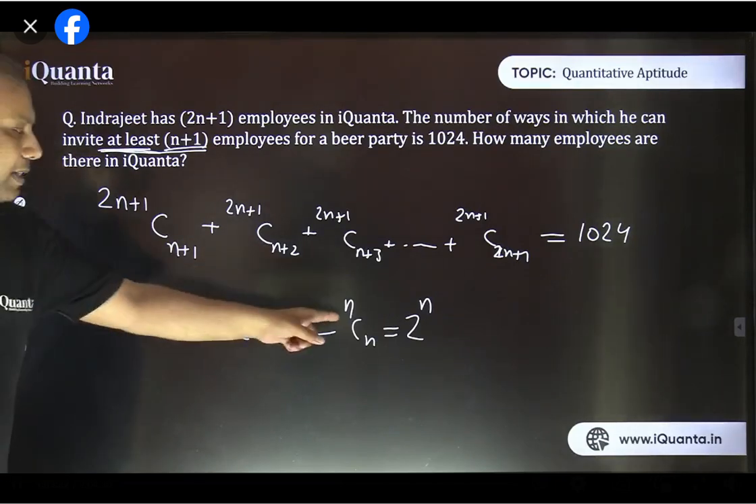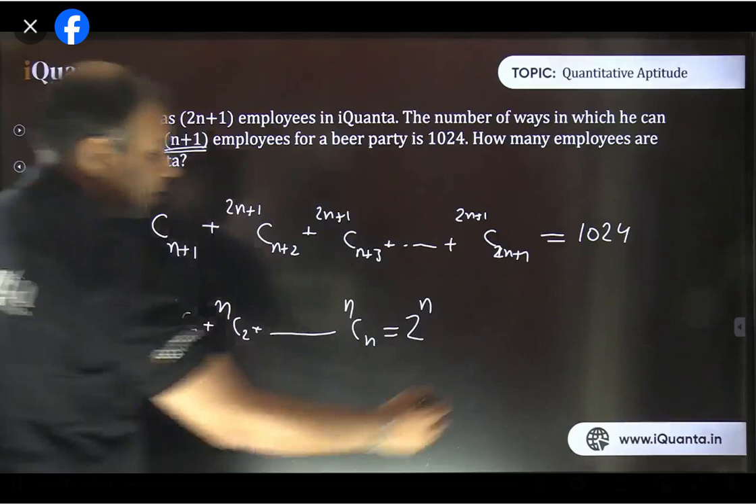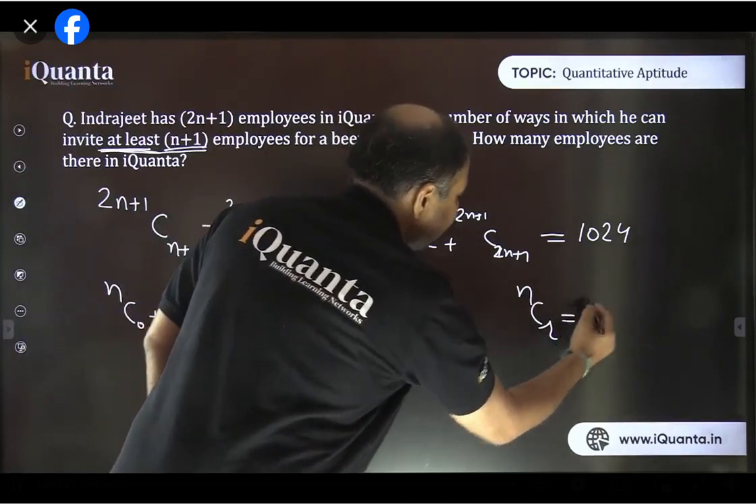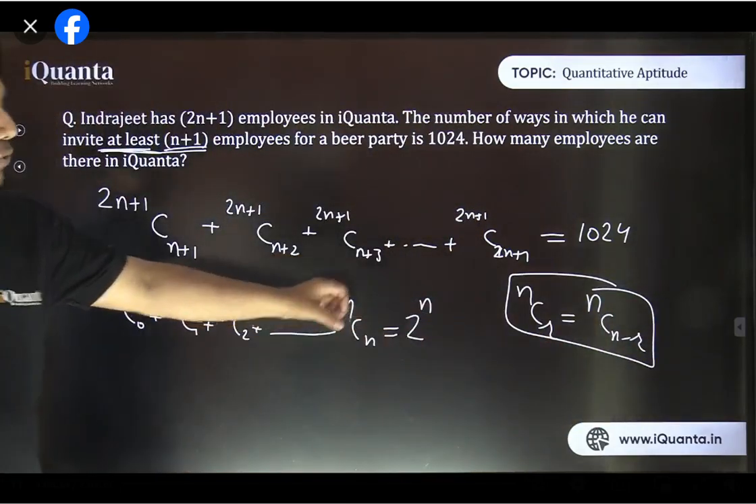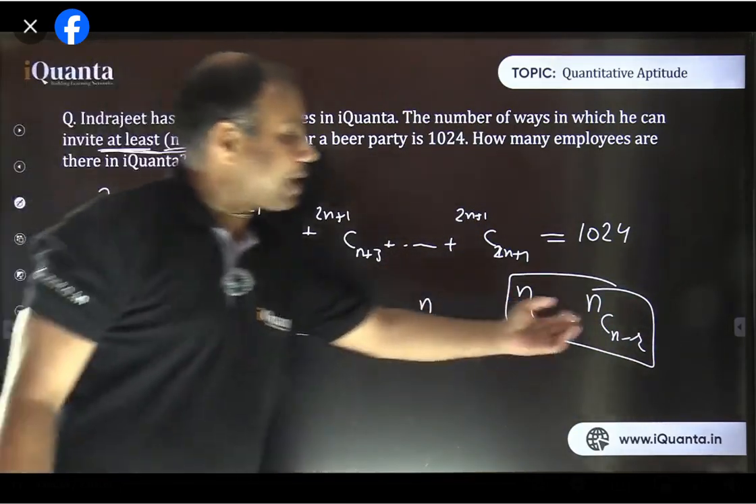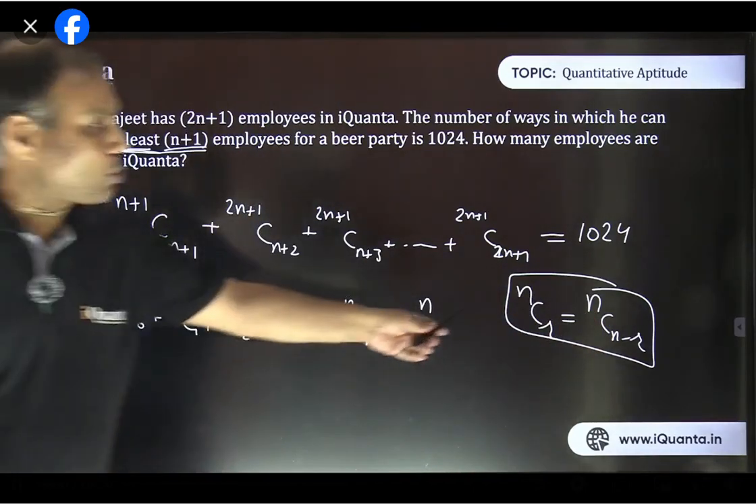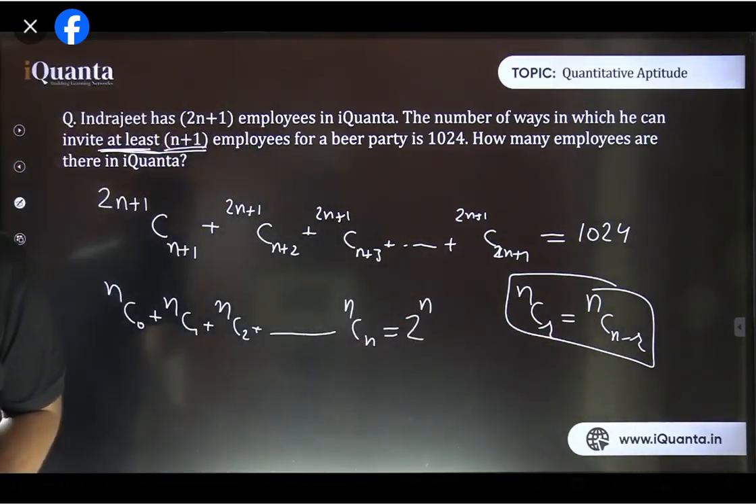And nC0 is equal to nCn, nC1 is equal to nCn minus 1. And we had discussed that nCr is equal to nCn minus r. Remember this part? We had already discussed that. Out of n things, if you are selecting r things, that means the remaining n minus r things are also selected. That is the same thing. That value is going to be equal. nCr is equal to nCn minus r.